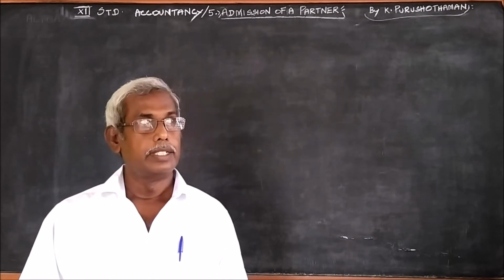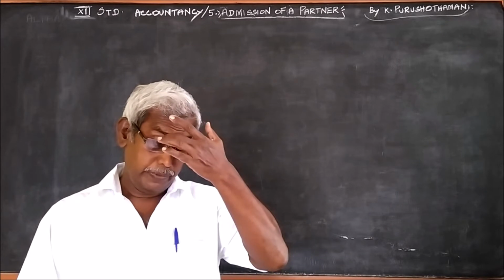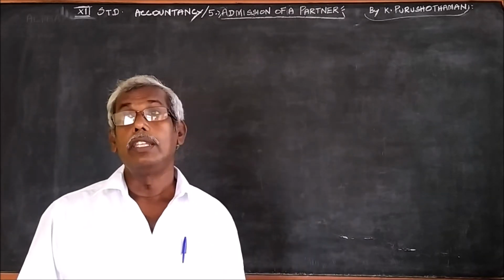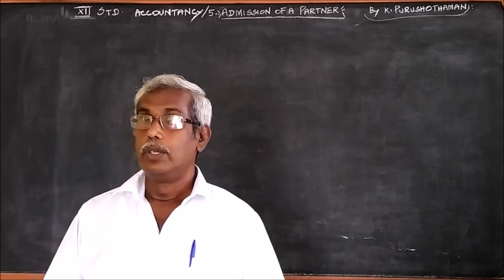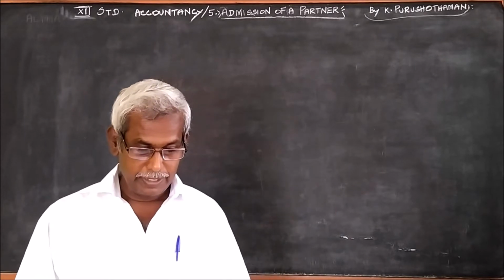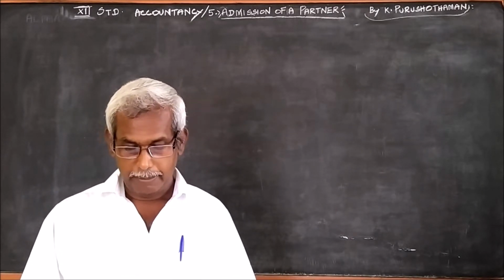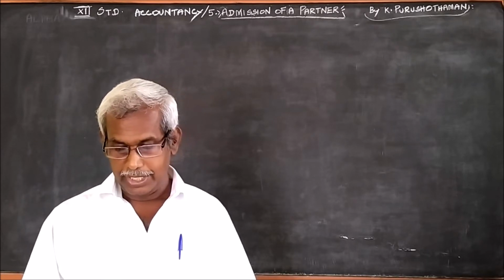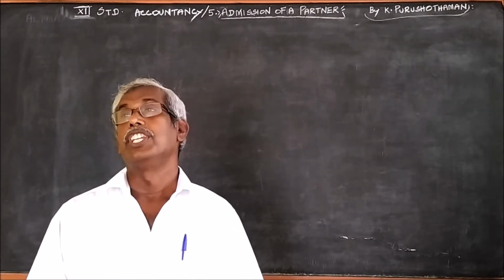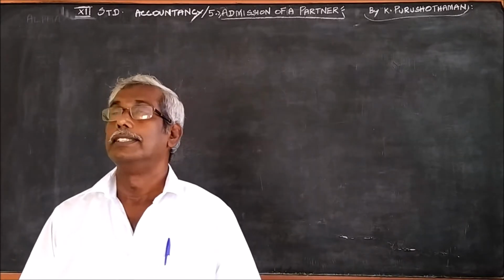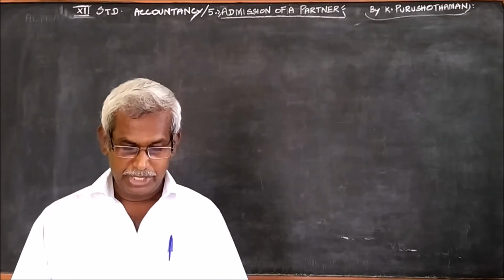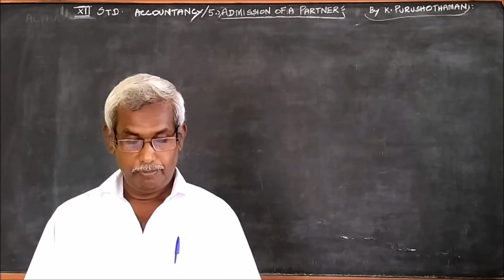But in this problem number 24, not all 4 parts are asked, only prepare revaluation account, partners' capital account, and the balance sheet of the firm after admission.